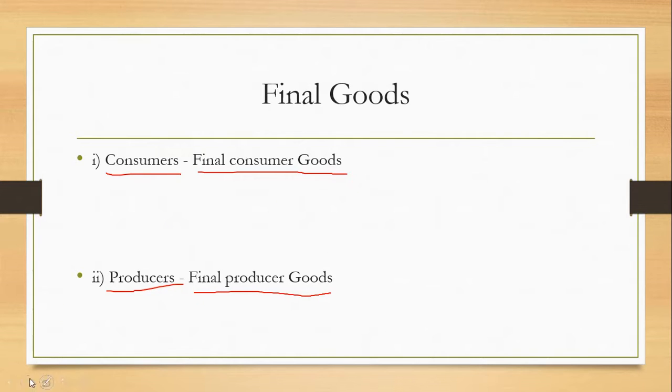Suppose, for example, you can take consumer goods, as I told you, any food, for example any biscuits or cookies you are buying from your local store. Final producer goods, like this laptop, as I told you, I'm using this for my own revenue generation. I'm generating an output through this laptop. So this is my producer good. It can also be a machine, or anything else. Also remember that producer goods are normally a little high priced.